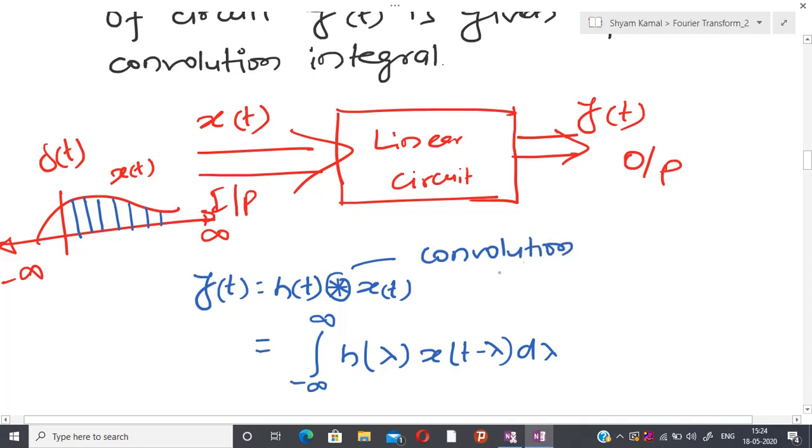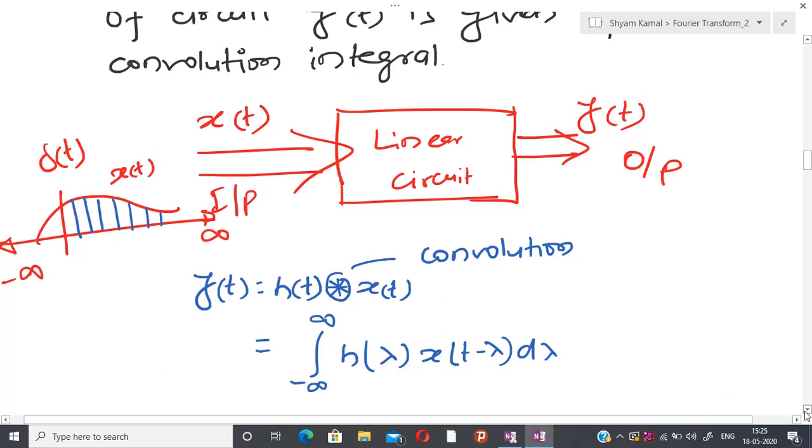This is nothing but convolution. We vary this delta(t) and do the multiplication from minus infinity to plus infinity, and for delta(t) I have the response h. So the whole response is h(lambda) multiplied by this signal, because I know the output response of delta(t). By the superposition theorem I can generate it like this. Due to that reason, this particular representation comes into the picture.